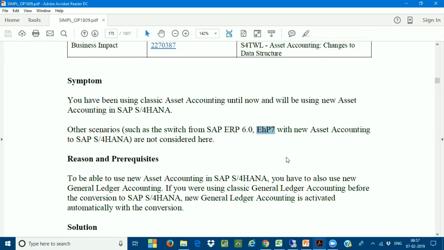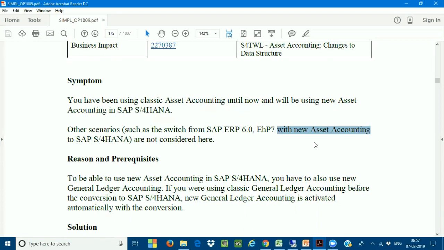First, I need to make sure that I have a system with SAP ECC 6.0 with EHP 7. Why? Because new asset accounting is very important. Let us assume a customer says, still I'm working with enhancement package 1, 2, 3 because I have not activated the new asset accounting. So can I not convert my system? No, you can convert your system, but there is one procedure you need to follow first. You have to upgrade your system to EHP 5 or the latest enhancement package 7. Then you can go for the system conversion.